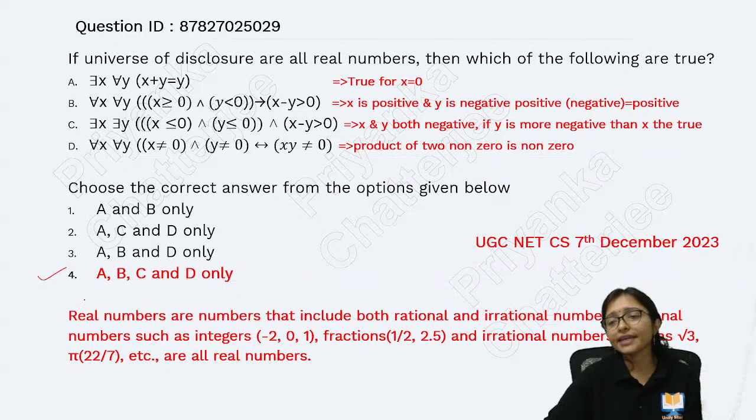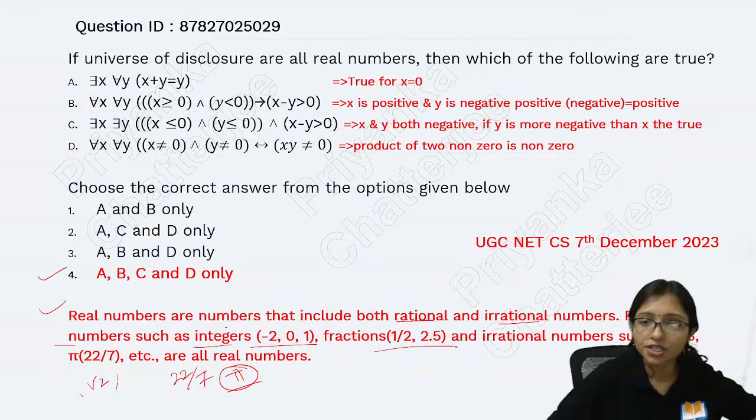So what is called a real number? Real numbers include both rational and irrational numbers. Rational numbers are such as the integers -2, 0, 1 and fractions like -1/2, 2.5. Irrational numbers mean √3 or pi. These all are actually your rational numbers.